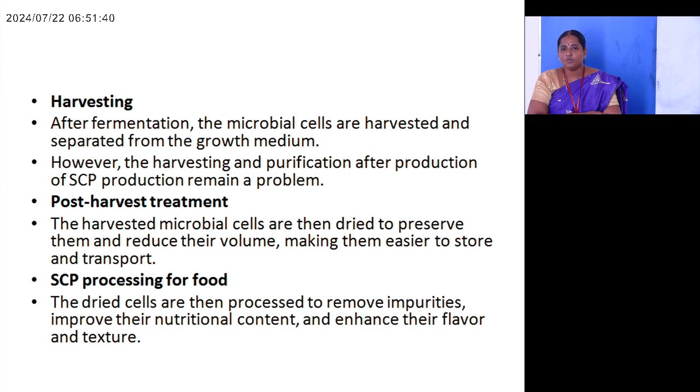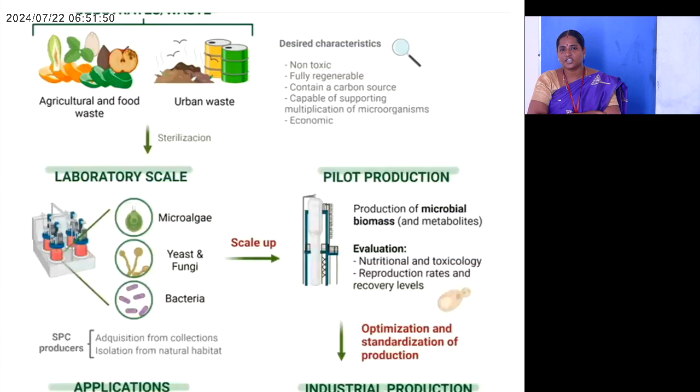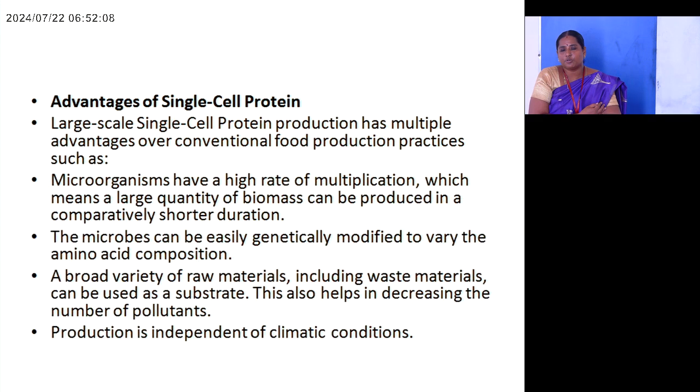Next, SCP processing for food. The dried cells are processed to remove impurities, improve their nutritional content and enhance their flavor and texture. So this image represents the substrate preparation from agricultural waste and urban wastes, the fermentation process, then the harvesting method, finally to collect the product, the single cell protein.